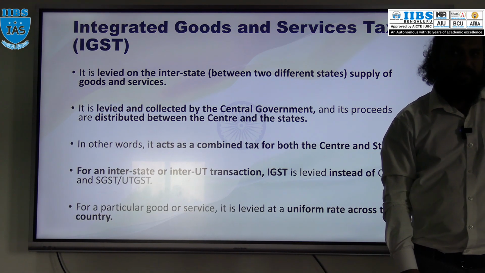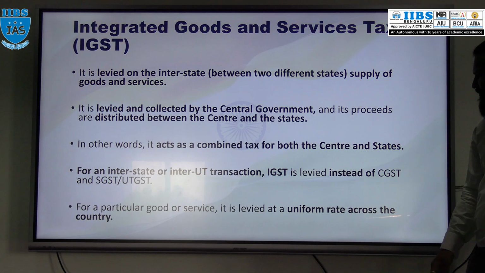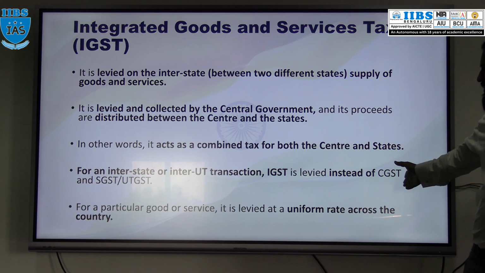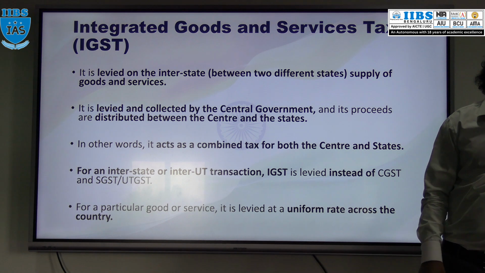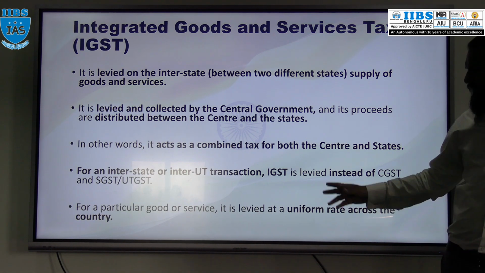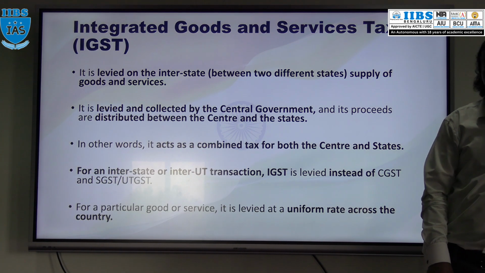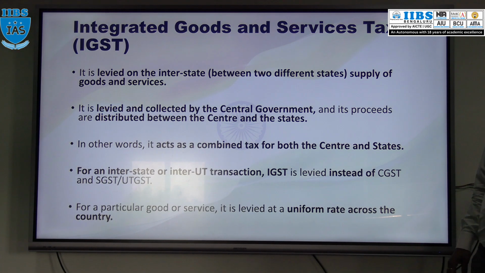Got it? Understood. So this is about IGST. Instead of CGST, SGST or UGST, this all will not be levied. In case of interstate transaction, IGST will be levied. And here also for a particular good, uniform rate can be applicable. Understood everyone? Okay, so this is about GST.